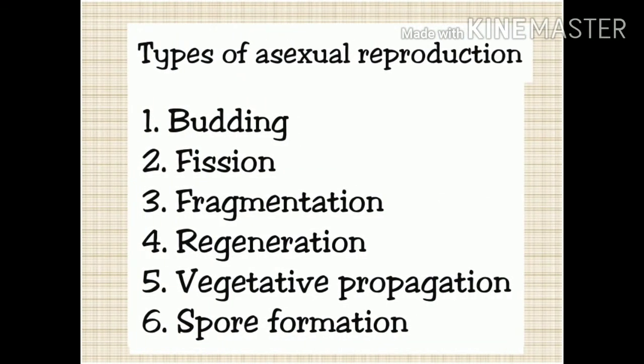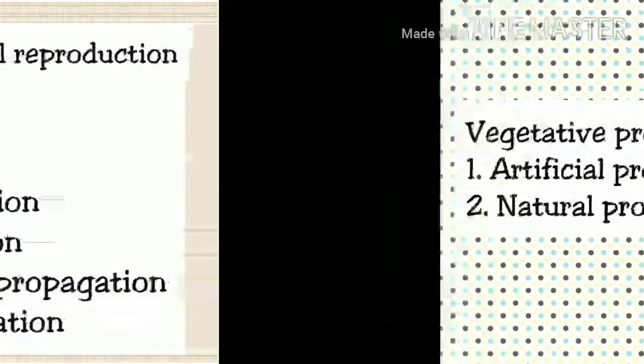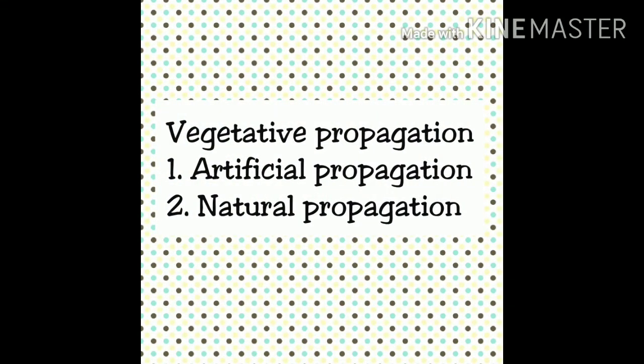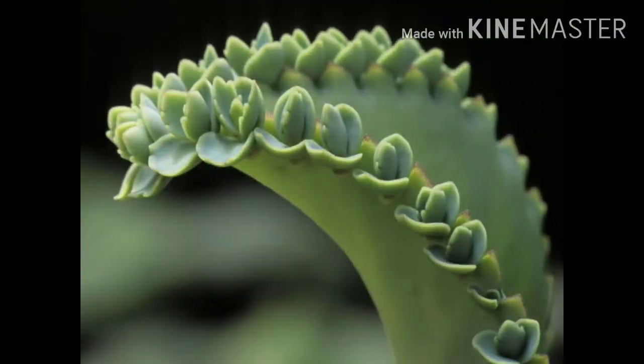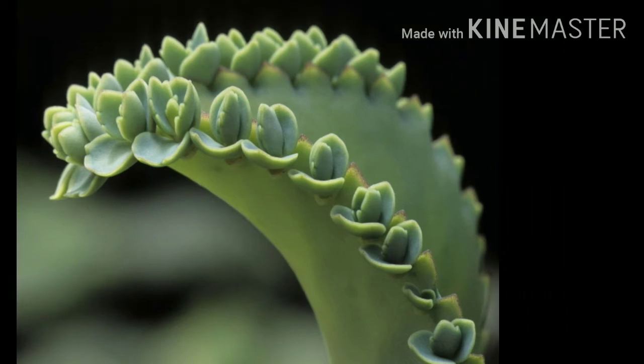The fifth type of asexual reproduction is vegetative propagation. Vegetative propagation is of two types, natural and artificial. In natural vegetative propagation, a plant reproduces vegetatively from any part, like from a leaf, from a stem, or from any other part. So from a leaf it grows a new plant, as on the notches it grows new buds, and they can develop into a new plant, for example bryophyllum.